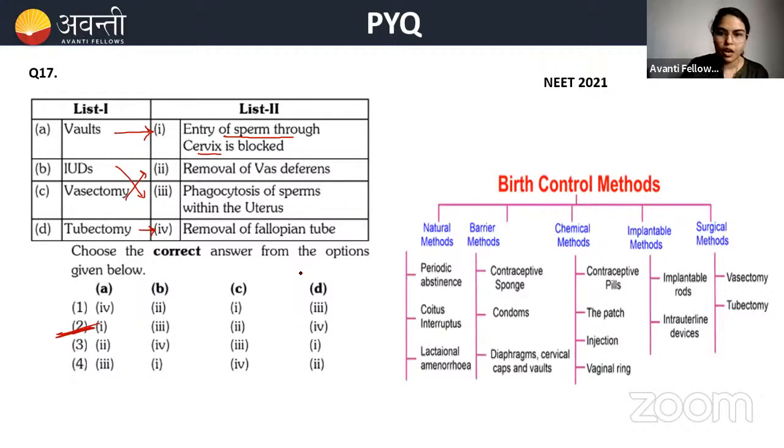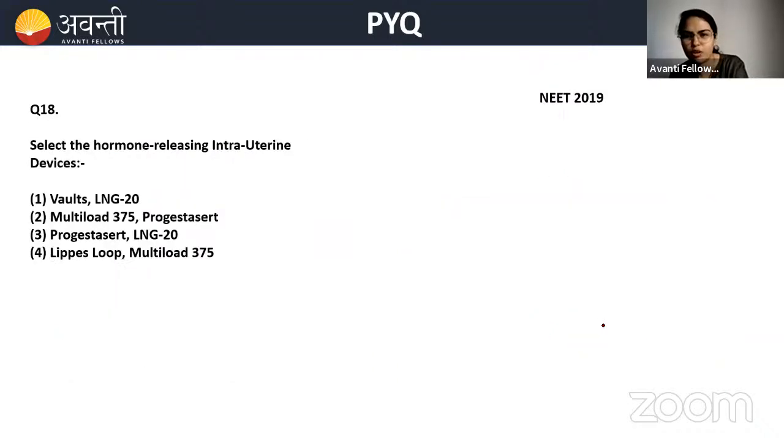Now, I have given the chart here. You can see it once. Natural methods: periodic abstinence, coitus interruptus, lactational amenorrhea. Barrier methods: sponge, condoms. We have already talked about this. Let's not waste time here.